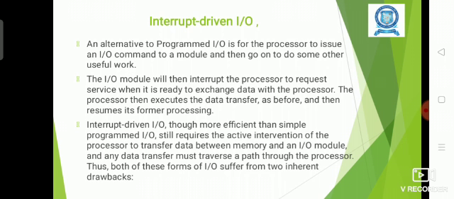So the input output module will interrupt the processor to request a particular service when it is ready to exchange the data with the processor, and the processor will execute the data transfer and then resume its former processing.